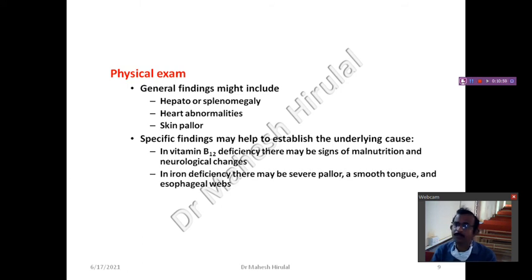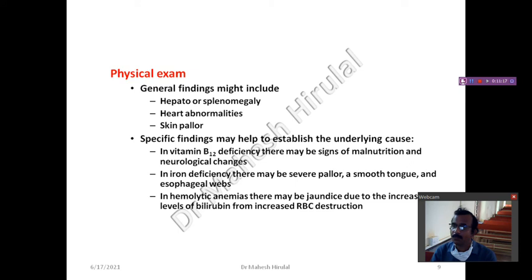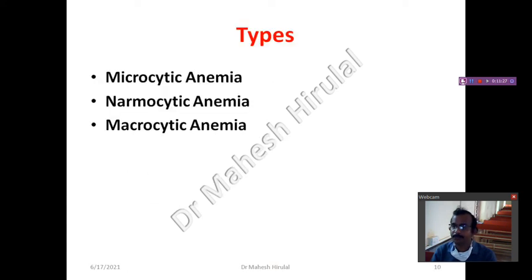Iron deficiency is a major cause, and in most scenarios you will find iron deficiency leading to anemia. Severe pallor, smooth tongue, and esophageal webs will give the idea of iron deficiency anemia. In hemolytic anemia, there may be jaundice, hemolytic jaundice, or malaria, or dengue-like symptoms you can see.